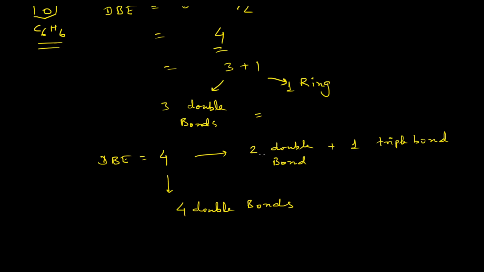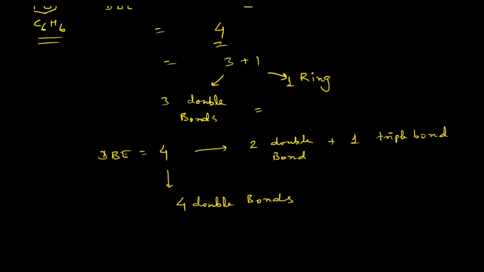It only gives you the variety of possibilities that may exist for that formula. So when you have to find the exact structure for a particular compound, you must find some additional data along with the double bond equivalent calculation.